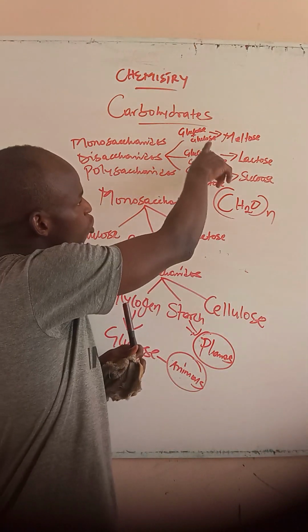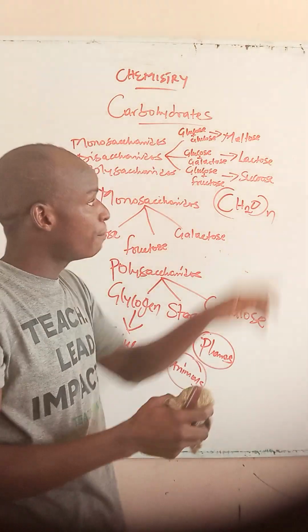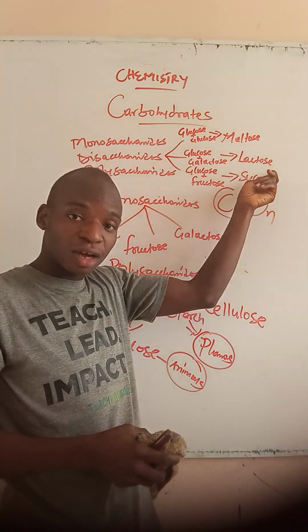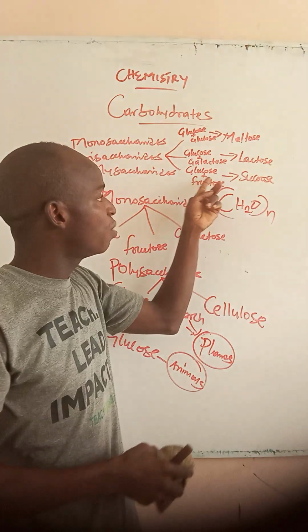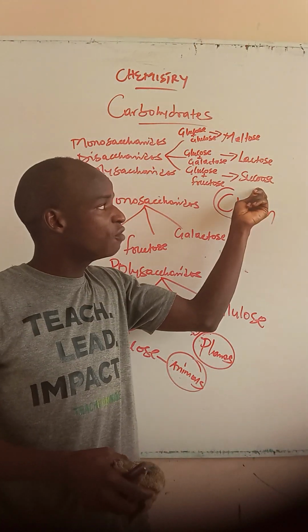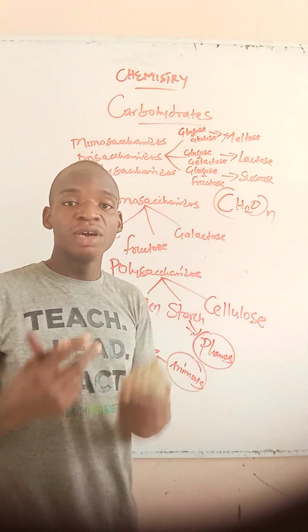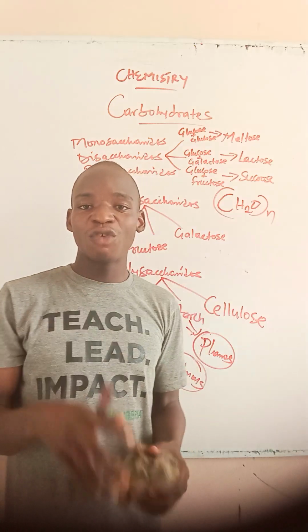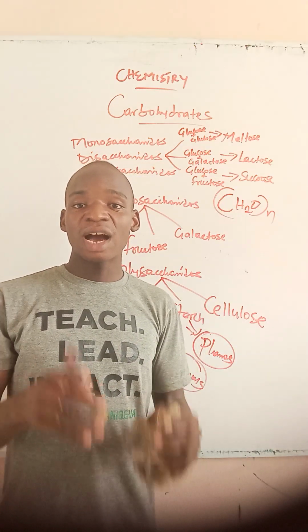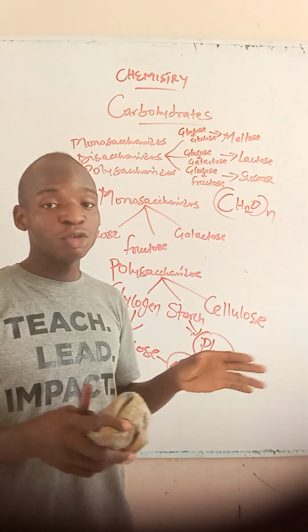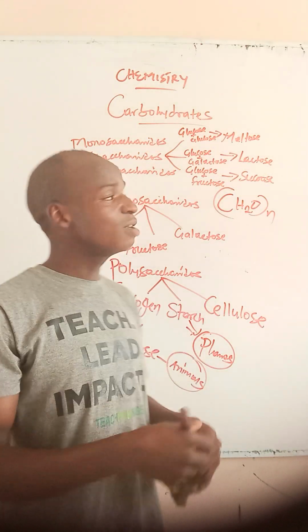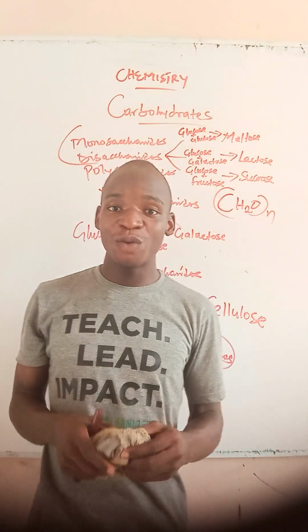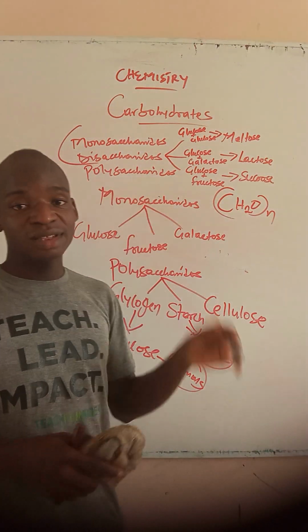So we went on to have glucose plus glucose to give us maltose. Maltose is a disaccharide. Went on to have glucose plus galactose, which gave us lactose. Lactose is a disaccharide. Went on to have glucose plus fructose, which gave us sucrose. Sucrose is also a disaccharide. Then we went on to learn the two classifications of what? Of carbohydrates. I said carbohydrates are of two classes. We have the simple sugars and the complex sugars. The simple sugars are simply our mono and disaccharides. Are you following? While the complex sugars are our polysaccharides.